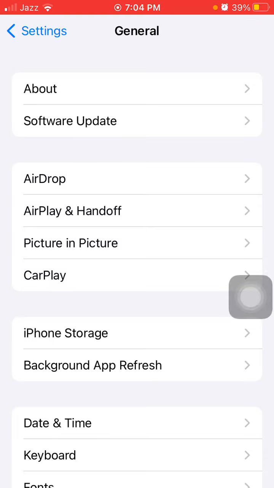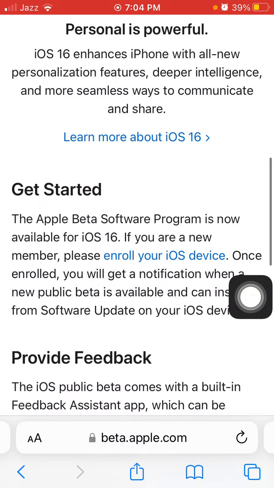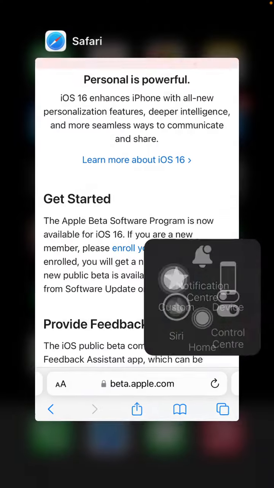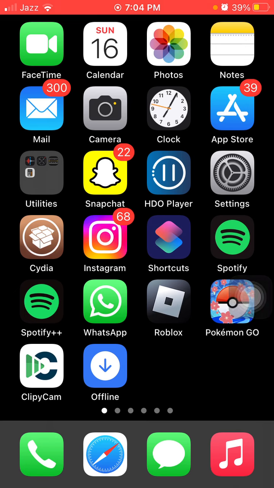If your iPhone or iPad is not showing the beta profile in Software Update, then do the following steps. Force close the Settings app, launch Safari and go to beta.apple.com. Here you will see Get Started. Under Get Started, you have an option to enroll your iOS device. Tap on it and enroll your iOS device here with the same Apple ID that you're using on that phone. There is no beta profile shown. That's it. After enrolling at beta.apple.com, you will get rid of this issue.